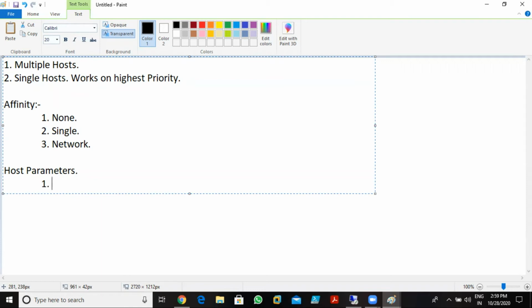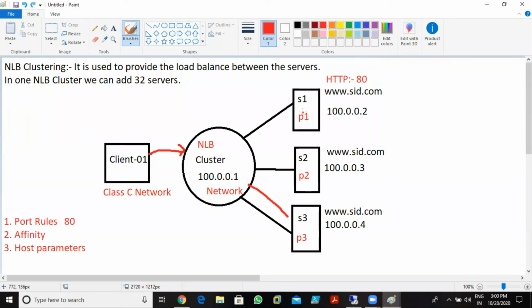So we have methods where, with the help of priority, we can add the servers in the cluster. When I add the servers in the cluster, the server automatically gets a priority. Imagine if I first add server 1, it automatically gets priority 1. Then if I add server 2, it automatically gets priority 2. If I add server 3, it automatically gets priority 3, like this. You can change these priorities as well. If you don't want to give priority 1 to server 1, you can change it. It asks you which priority you want to give.